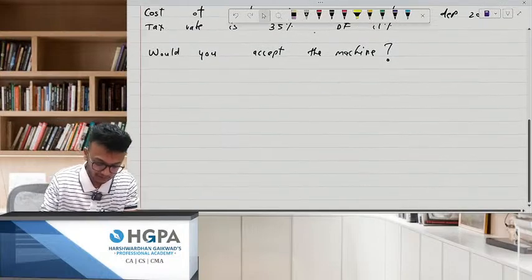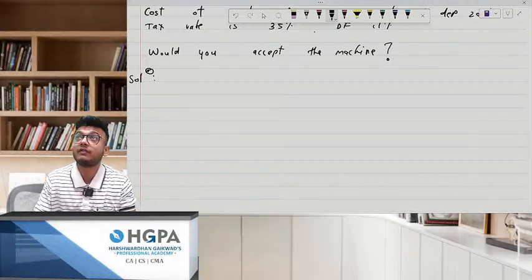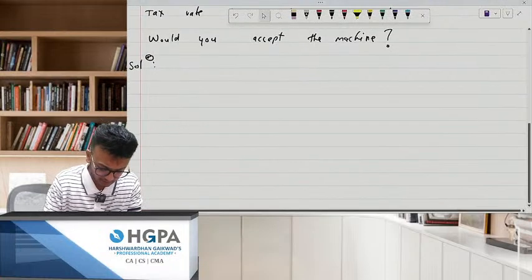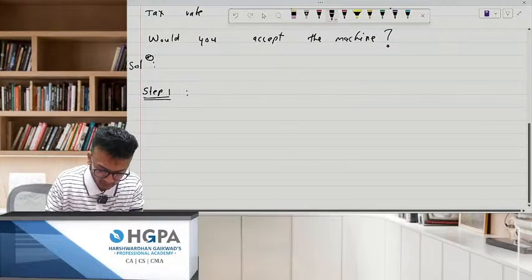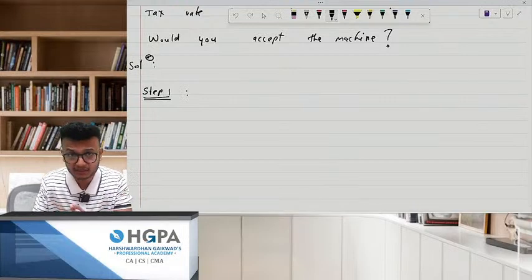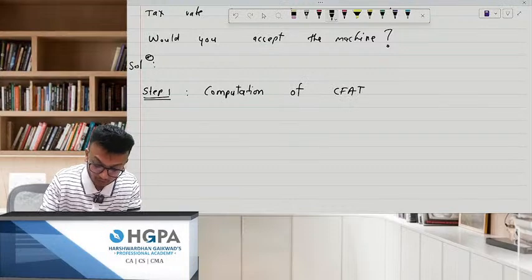Now, step number one, solution. If anybody knows the answer, you can start solving. There's no problem about that. Please brush up your basics. Step number 1. Will I compute direct NPV? The answer is no. So your step number 1 has to be computation of CFAT.